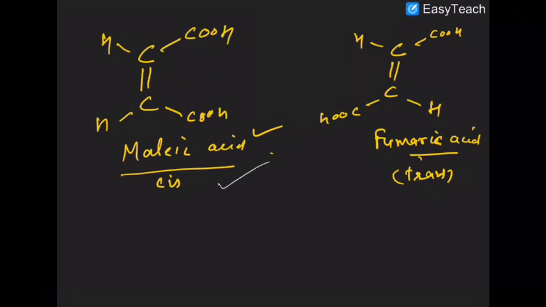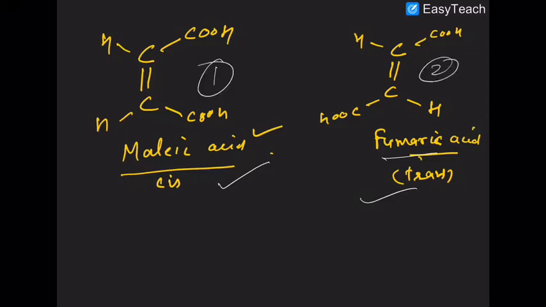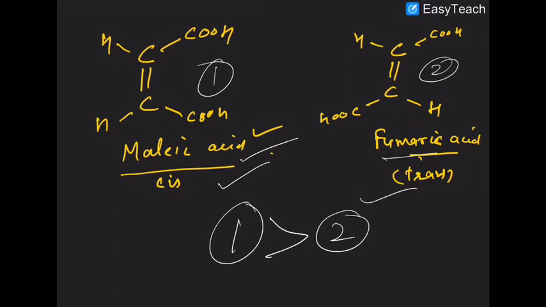Now look at that, here malic acid is given, and here fumaric acid is given. This is acid 1, this is acid 2. So malic acid is stronger than fumaric acid. The reason being that the malate ion, obtained from the loss of a proton in the first case, is hydrogen bond stabilized, while the fumarate ion formed in the second case is not stabilized.